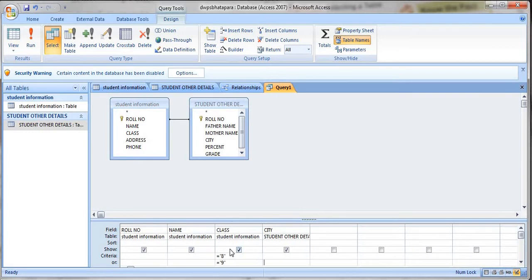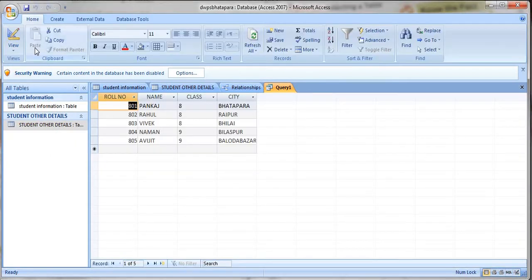After selecting the criteria and the fields, whatever fields I want to see, I have already selected. Then after this I will run this query. I have selected the criteria. Now I will run. From where will I click on run? Here you can see the run button. Okay, from here I will click. So see, this is a query table.